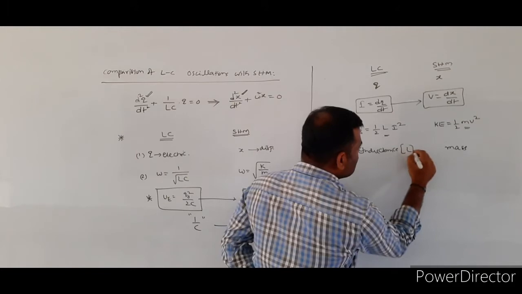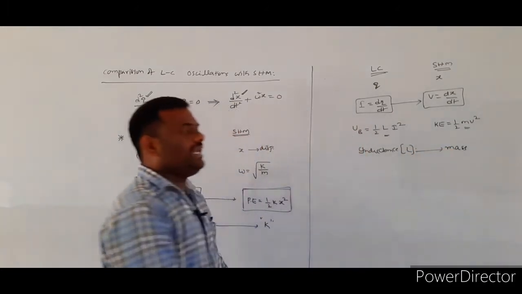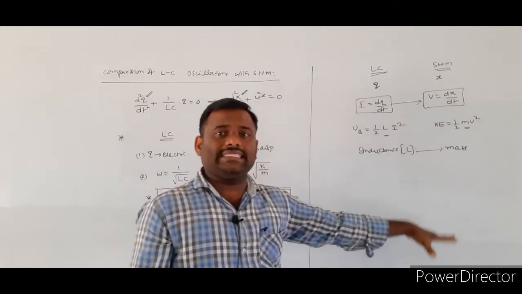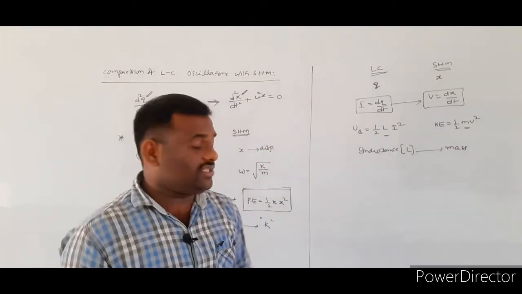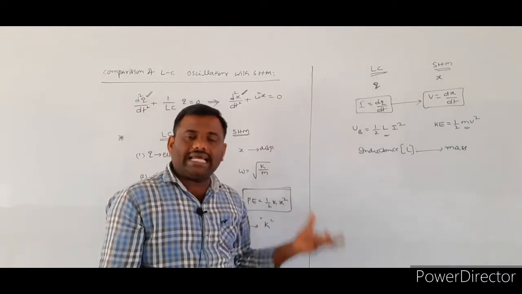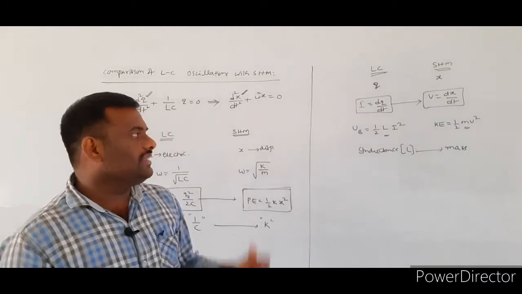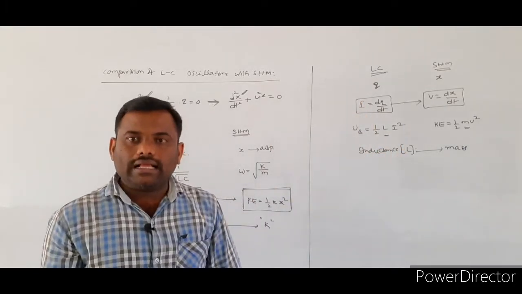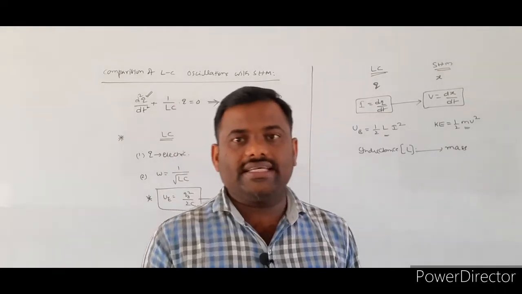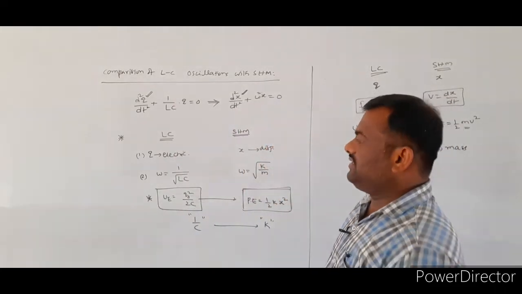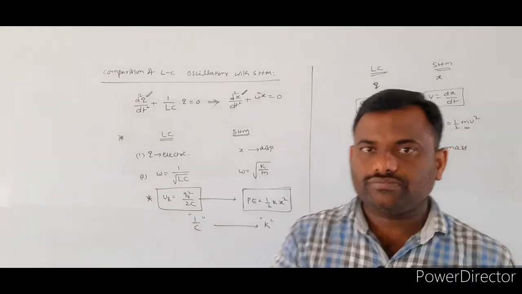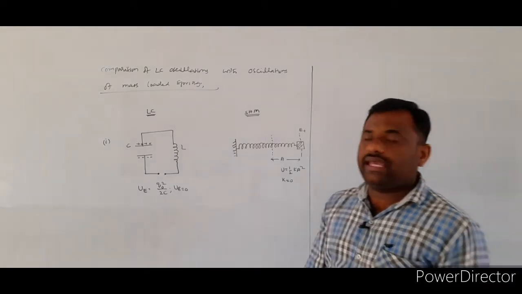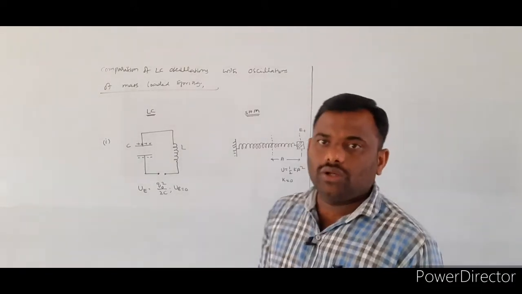So the inductance capital L will be similar to the mass that was present in the case of the SHM. So like this, so many physical quantities we have to compare in the case of the LC oscillations and SHM. So this is about comparison of SHM as well as the LC oscillations. See here, we are again going to compare the LC oscillations with oscillations of a mass loaded spring.